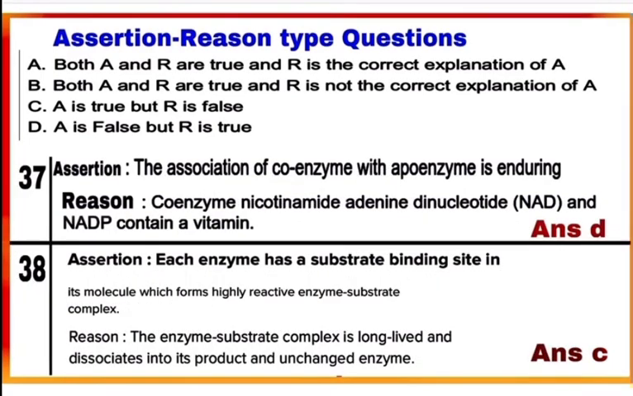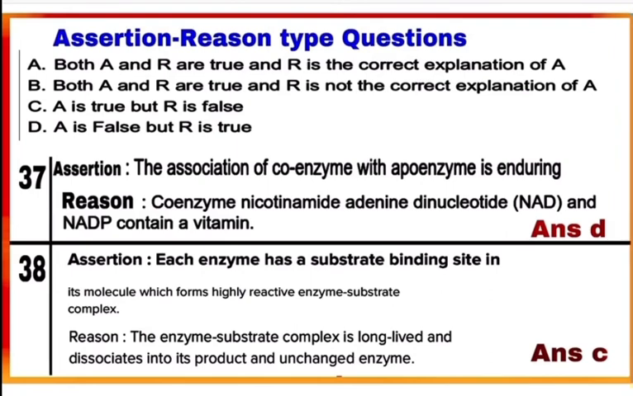Question 37. Assertion statement. The association of coenzyme with apoenzyme is enduring. This is the false statement. The association of coenzyme with apoenzyme is transient. Usually it occurs during the course of catalysis. So it is the wrong statement.